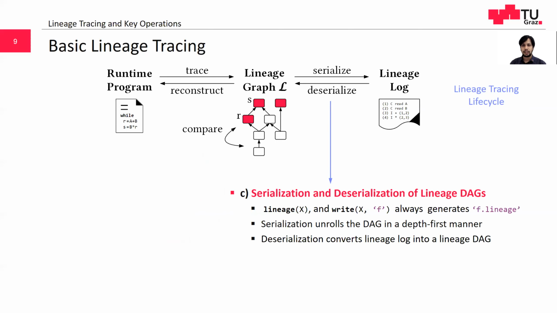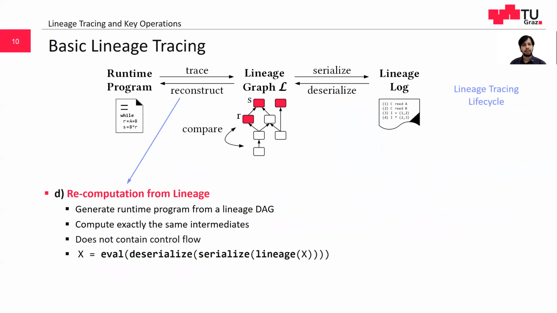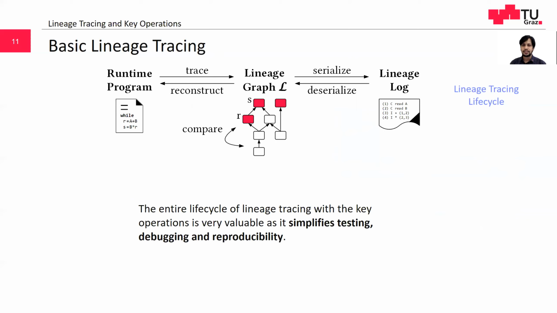Users may obtain the lineage of a variable in one of two ways, either by calling the built-in function lineage, or for every write, we also write the corresponding lineage. Serialization unrolls the DAG and writes a single text line per lineage item. The lineage log can be deserialized back into a lineage DAG. A very important utility for debugging is the ability to reconstruct a runtime program from the lineage DAG. The reconstructed program computes the exact same intermediates as the original program. The entire lifecycle of lineage tracing with the key operations is very valuable as it simplifies testing, debugging, and reproducibility.